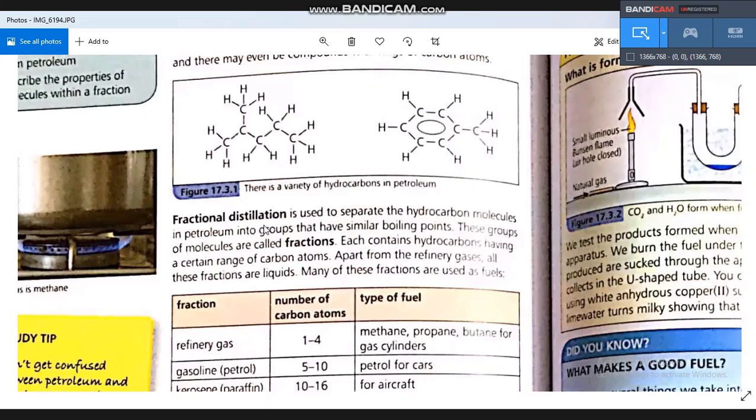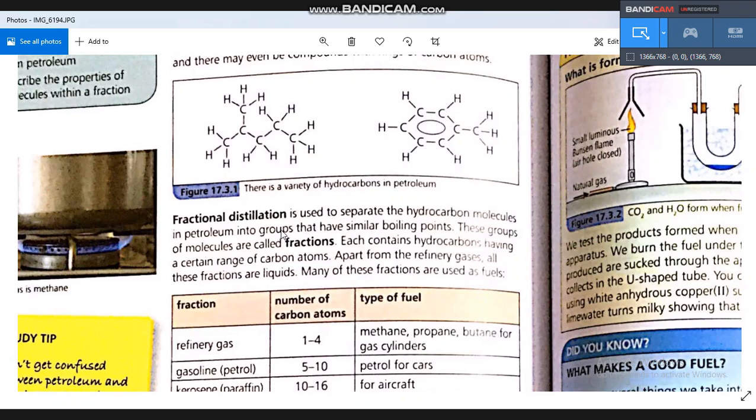What is fractional distillation? Fractional distillation is the separation of two or more components depending on their boiling points. They have different boiling points. When the substance reaches its boiling point, it will evaporate.